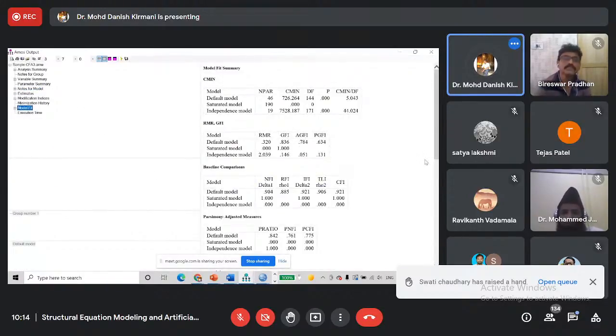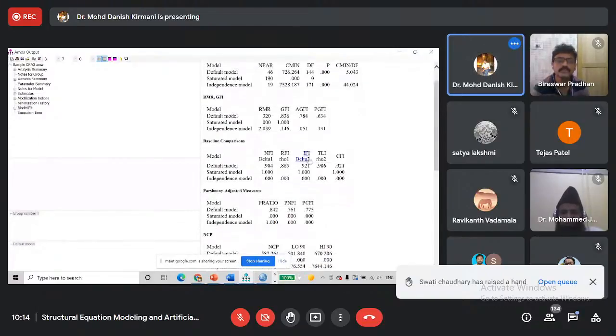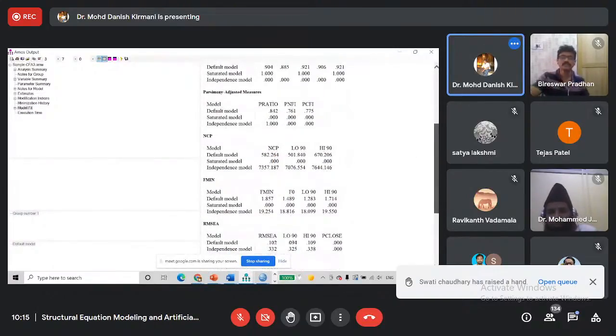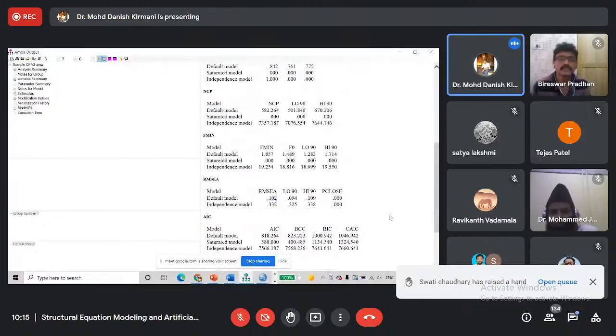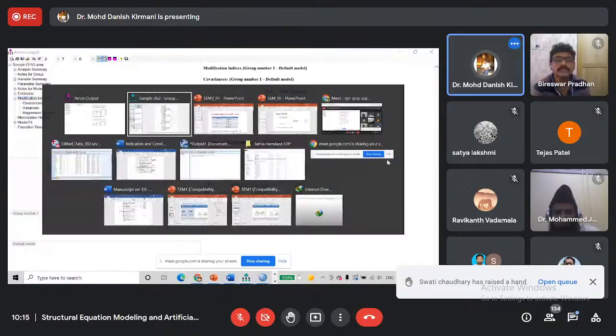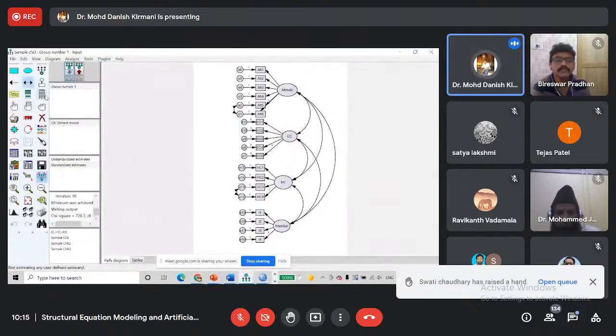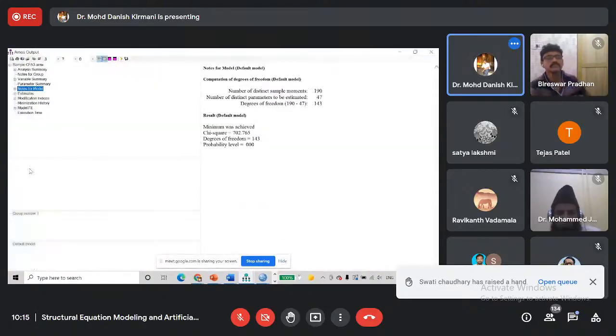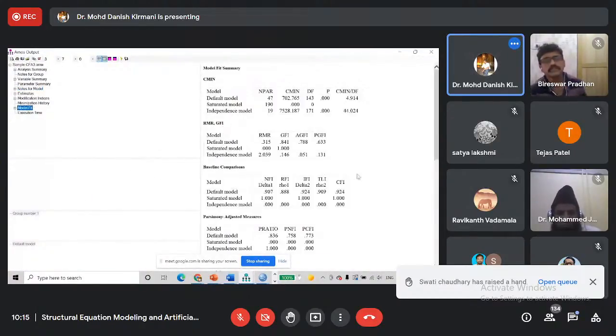Now we will check. Okay, Cmin/DF is close to 5, but it is still higher than 5. TLI and CFI are good. RMSEA is still 0.102. Now we will again check modification indices. E10 and E11, 20.623. We add that covariance and again we will check model fit.